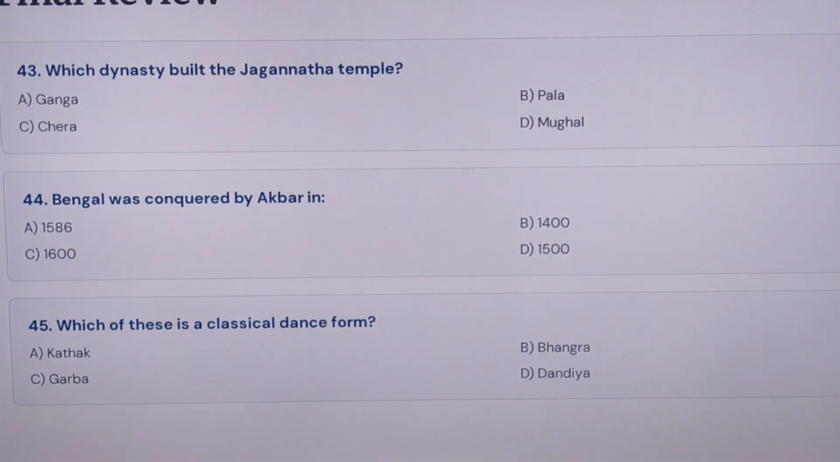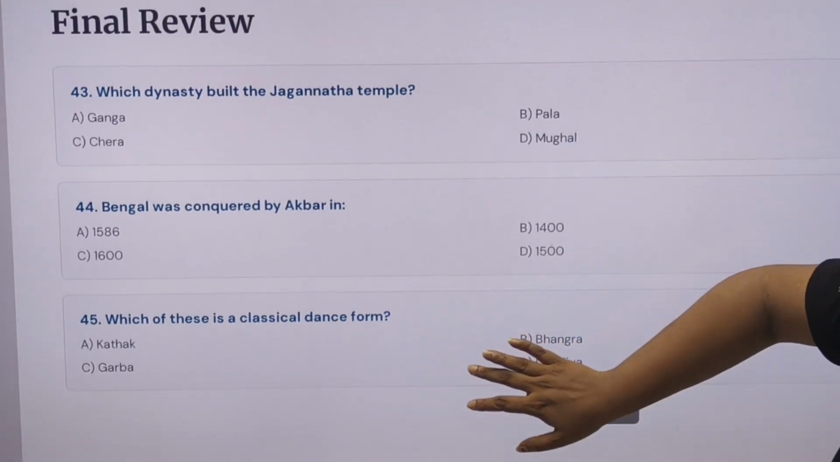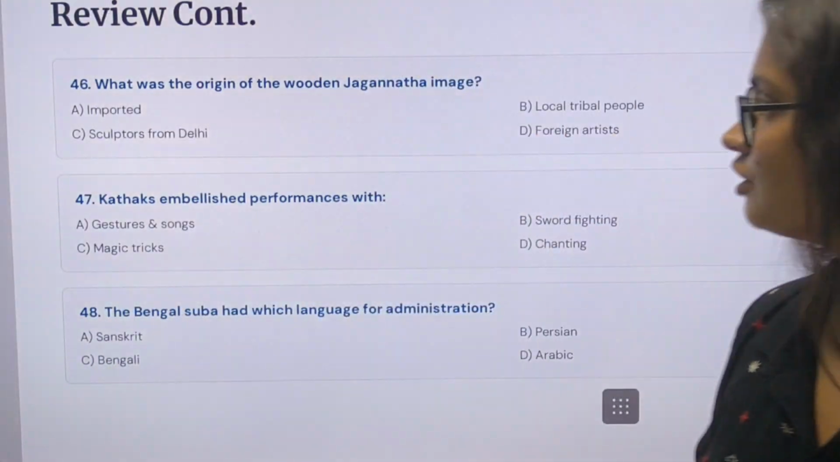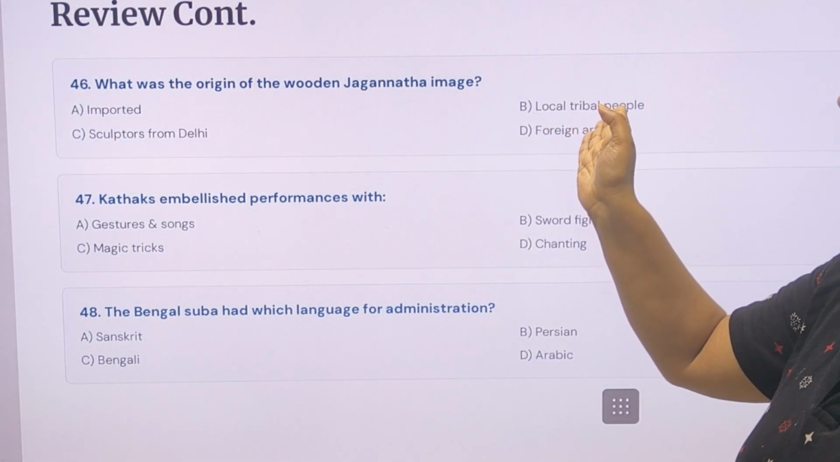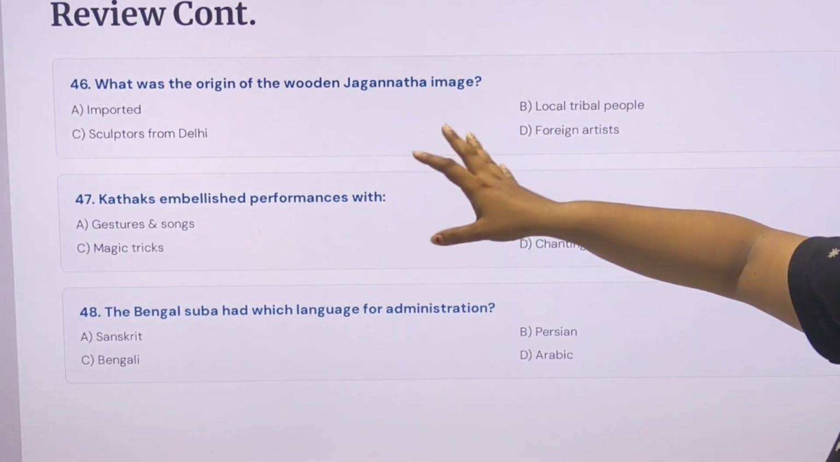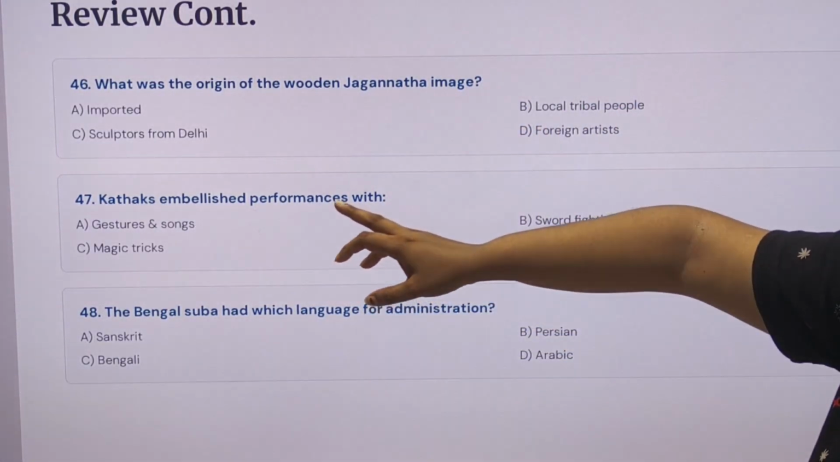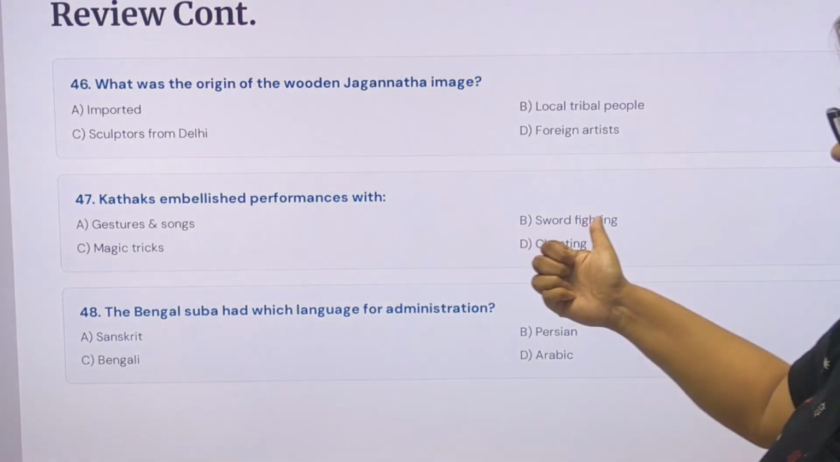Bhangra, Punjab, and Garba dance, Gujarat. So those are folk dances. What is the origin of the wooden Jagannath image? Local tribal people indicate detail of the Jagannath image. Kathak's embellished performance is gesture and song, not sword fighting.